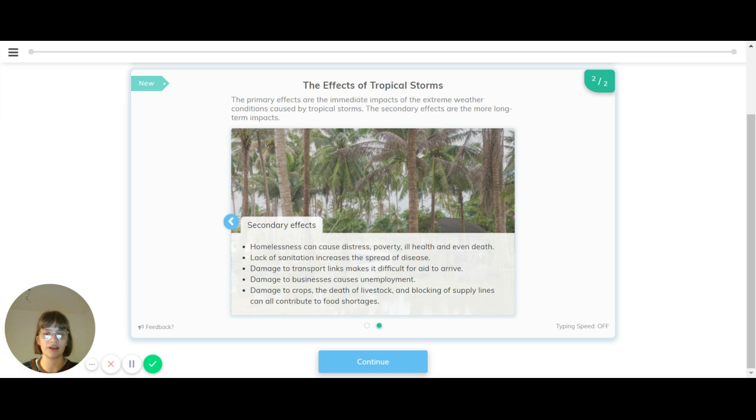And the secondary effects are things that happen in the more long term, and they are a result of the primary effects. So it's homelessness, for example, from houses being destroyed by flooding or strong winds, which can cause distress, poverty, ill health, and even death. Lack of sanitation, which causes the spread of disease. Damage to transport links, that makes it harder for aid to arrive. Damage to businesses can cause unemployment. Damage to crops, livestock deaths, and blocking of supply lines can all contribute to food shortages.